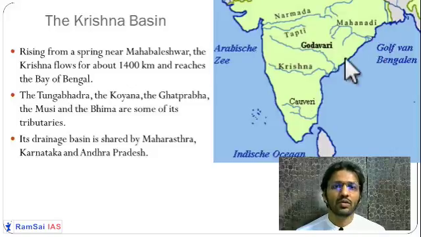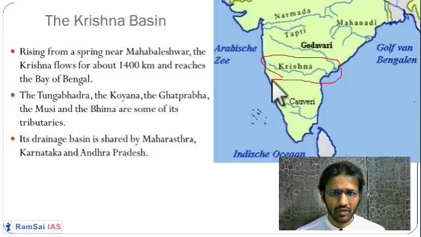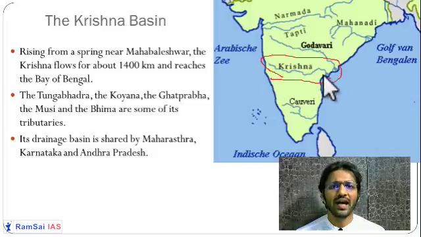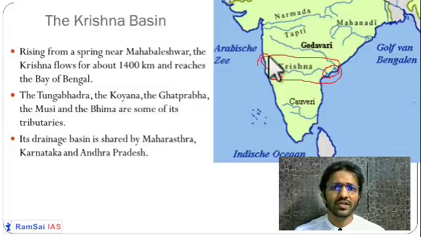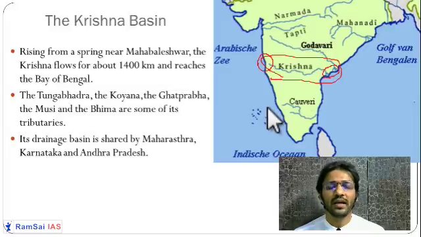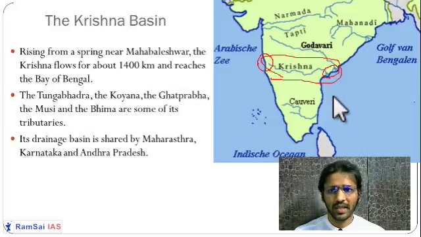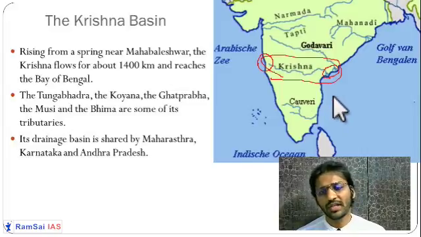Next river is the Godavari. Sorry, next river is the Krishna. Krishna is below Godavari. The Krishna and Godavari deltas are almost connected to each other. Krishna rises in the Western Ghats in the Nashik district at a place called Trimbakeshwar. From there it is rising and finally going to the Bay of Bengal. Krishna is flowing through Andhra Pradesh.